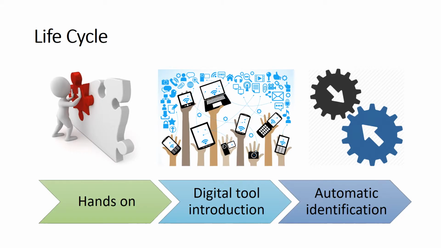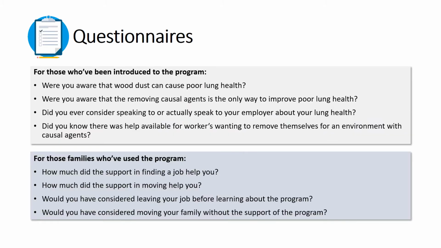The first trial would have a strong hands-on process by the team, but over time more trials would see less hands-on and more of a focus on the integration of the digital tools into the program. During the trial phase, questionnaires for those who've been introduced to the program and those families who've used the program will help measure the success of the educational and job change support mechanisms respectively.